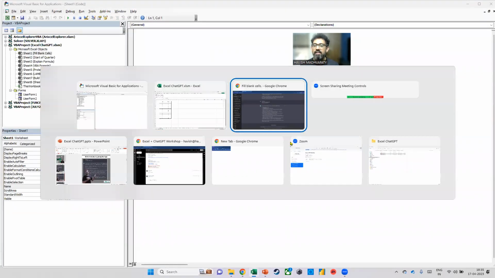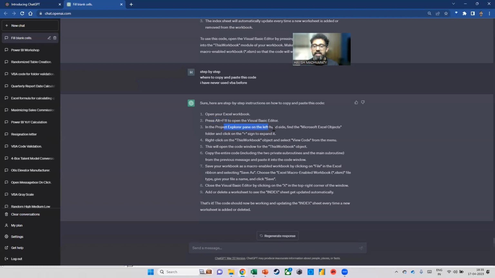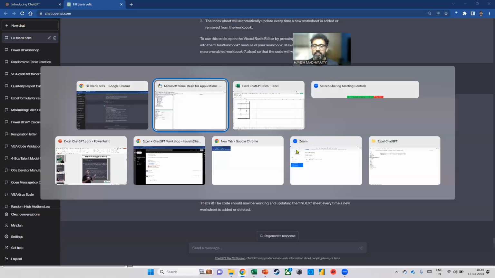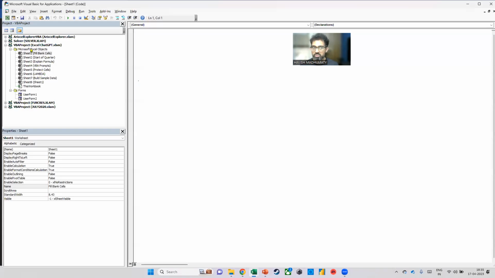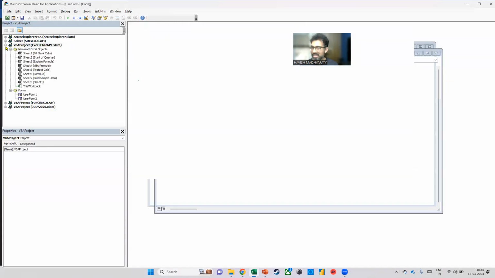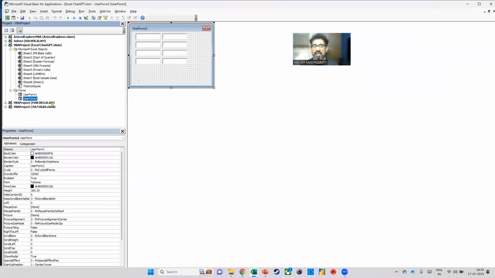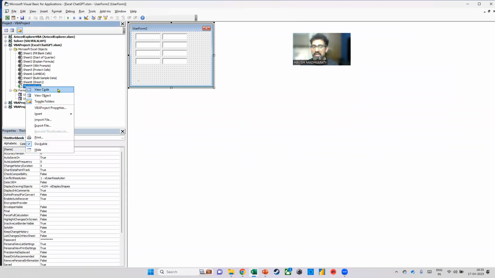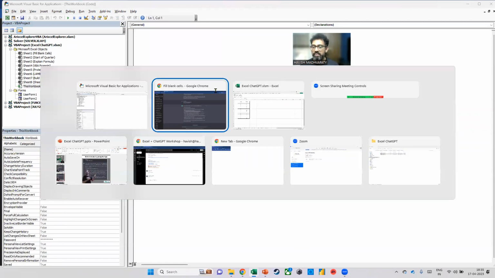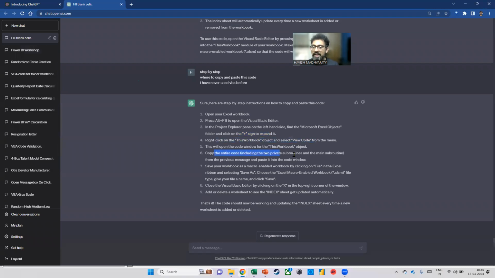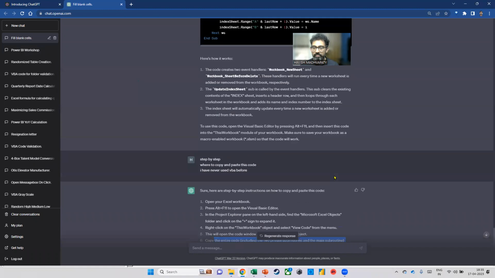Now it says, okay, in the Project Explorer pane on the left-hand side, click on the plus sign to expand it. That means this option that you see in the Project Explorer, you click on the plus sign to expand it. Then it says, right click on this workbook and select view code from the menu. That means I right click on this workbook and then I select view code. So this is the code interface. Then it says, copy the entire code, including the first line and the last line. So that's what I'll do.